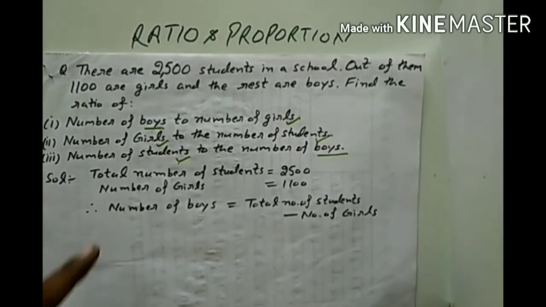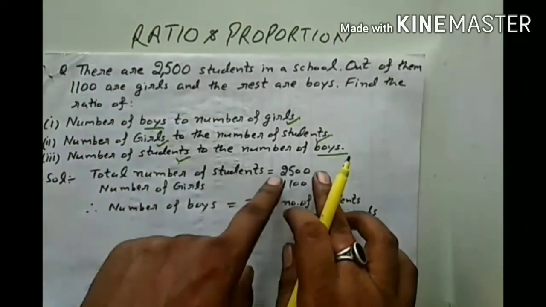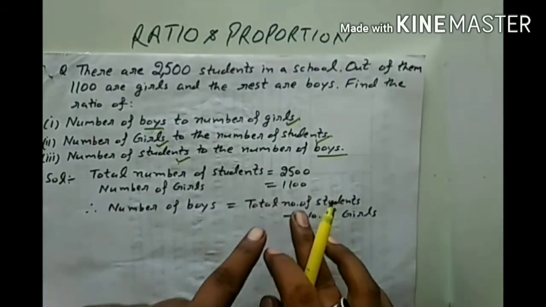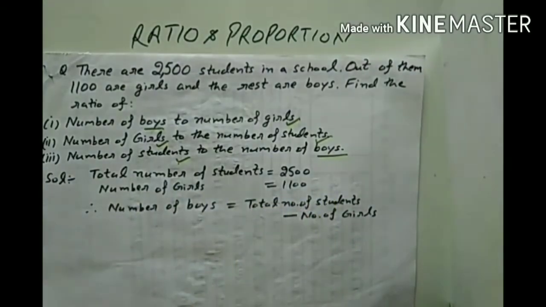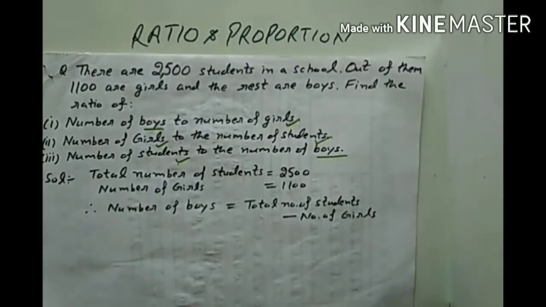So in the solution part we will write: total number of students is 2500, number of girls is 1100. Therefore we find the number of boys by subtraction. Total number of students minus number of girls gives the total number of boys.